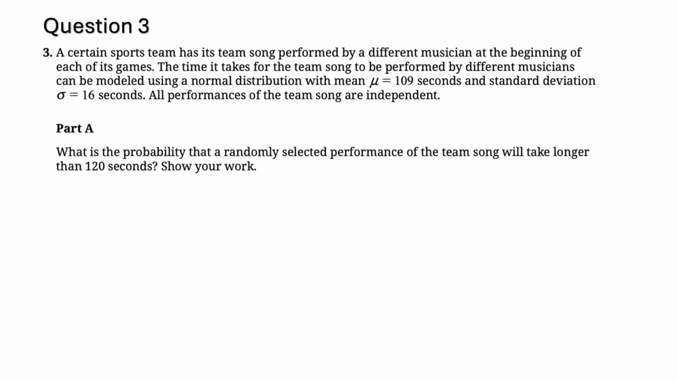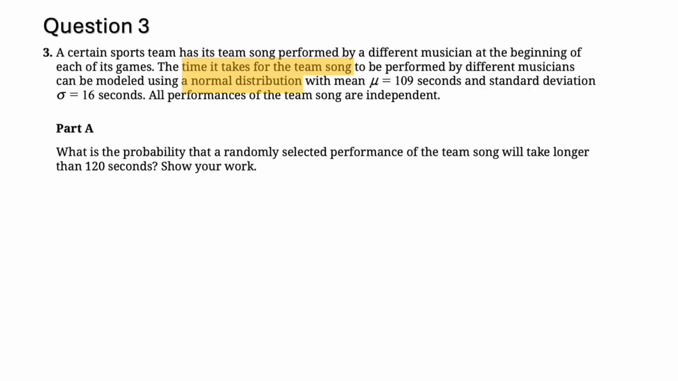Part A is asking us to find the probability that a randomly selected performance of the team song will take longer than 120 seconds, and you have to show your work. This part A is pretty straightforward. First we are going to identify the variable here. The variable is the time it takes for the team song to be performed by different musicians, and it's given that it follows a normal distribution. So to find the probability in part A, we can use normal probability calculation. We're going to use a bell curve and find the area under the curve to get this probability.